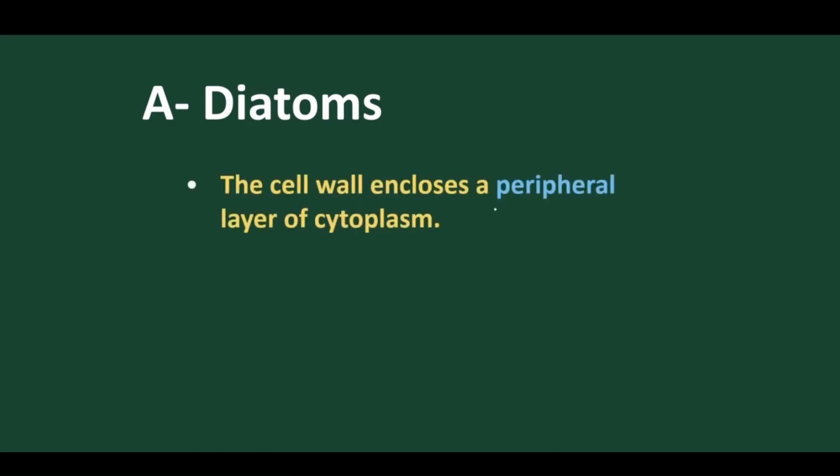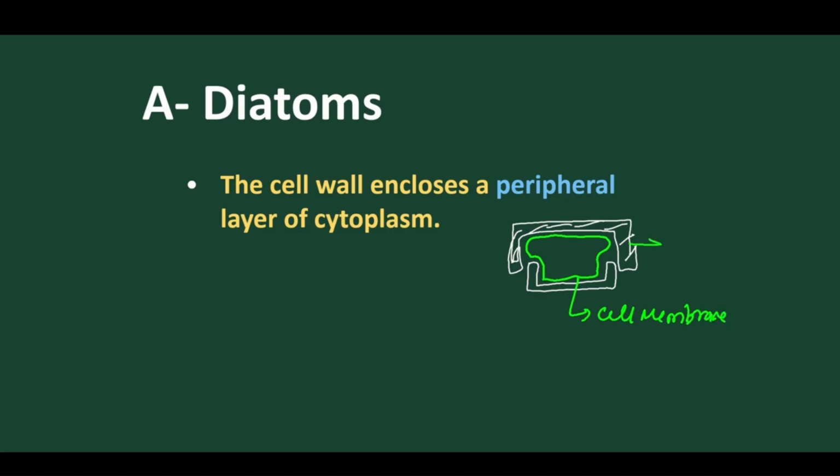Okay, the cell wall encloses a peripheral layer of cytoplasm. What does this mean? As we have discussed, the cell wall is made up of epitheca and hypotheca. Within the cell wall we find the cell membrane present. The cell wall in the form of epitheca and the cell wall in the form of hypotheca.